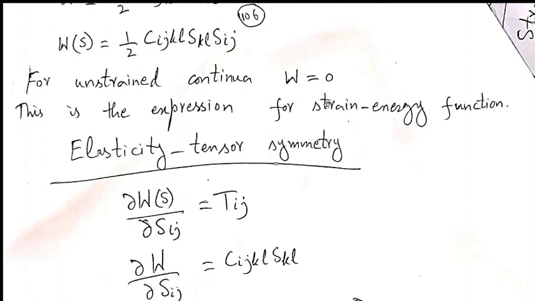This function is called the strain energy function, and you can see that for the unstrained state W is 0. W is totally dependent on strain. Whenever strain is 0, it means we have no deformation, we have an unstrained state. So it means that W is 0. Strain energy function is 0 when strain is 0.